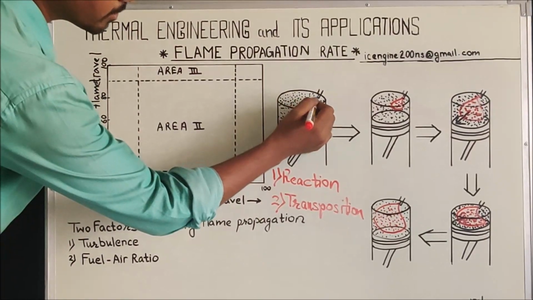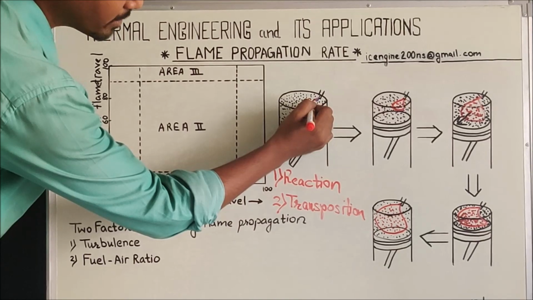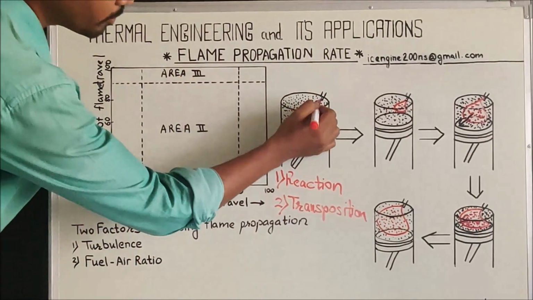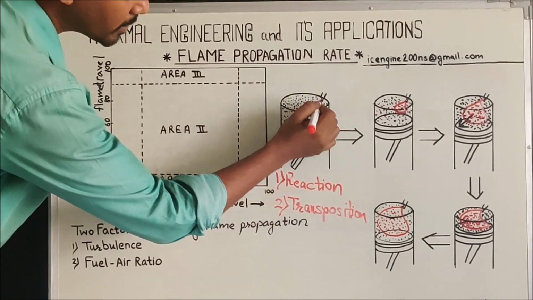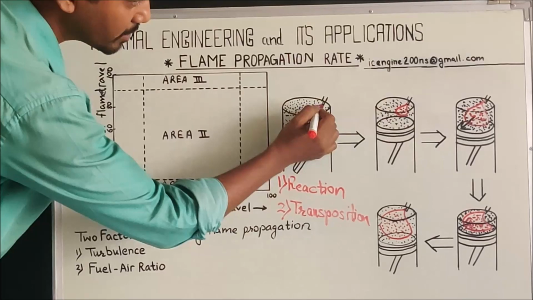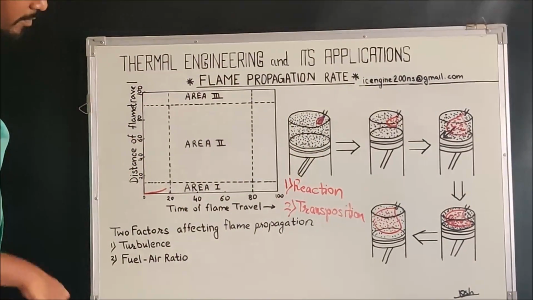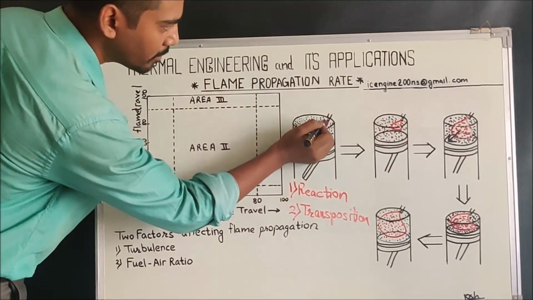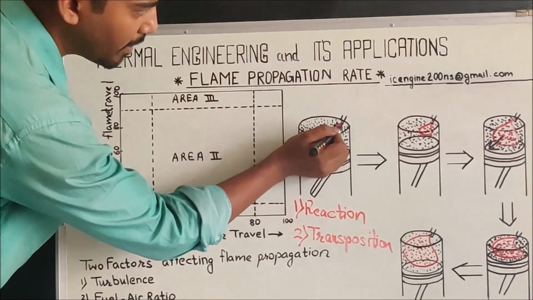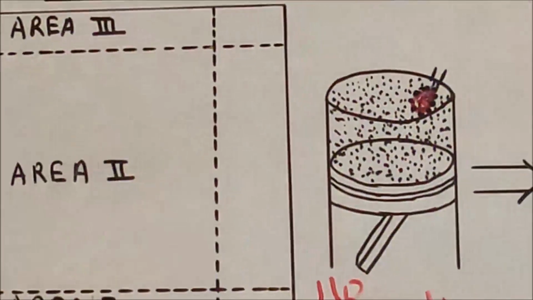Now as this nuclei starts getting into formation of the flame, if you see over here, the surface that is available which contains the burnt charges is going to have the reaction with the unburnt charges over here. If you can see these big black dots over here.